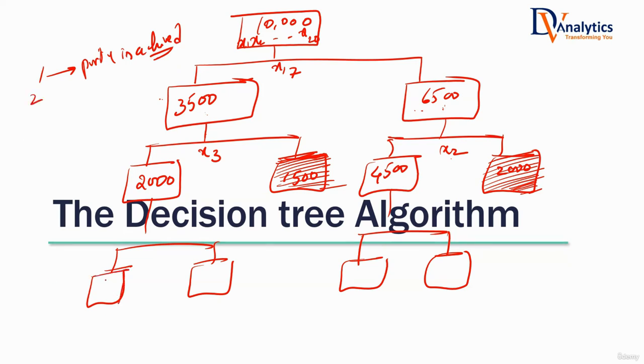Sometimes it is still impure, but this is the best that you could get. There is no variable that can make it further pure. That means, let's say 90% is one group, 10% is the other group, but there is no way you can make it 100, 0. There is no other variable that can make it better. Is it possible that everywhere you will get absolutely pure subsets? Is there any rule? No. It depends on the data. So you have achieved the maximum purity. There is no variable that can make it further pure. Then also it will stop.